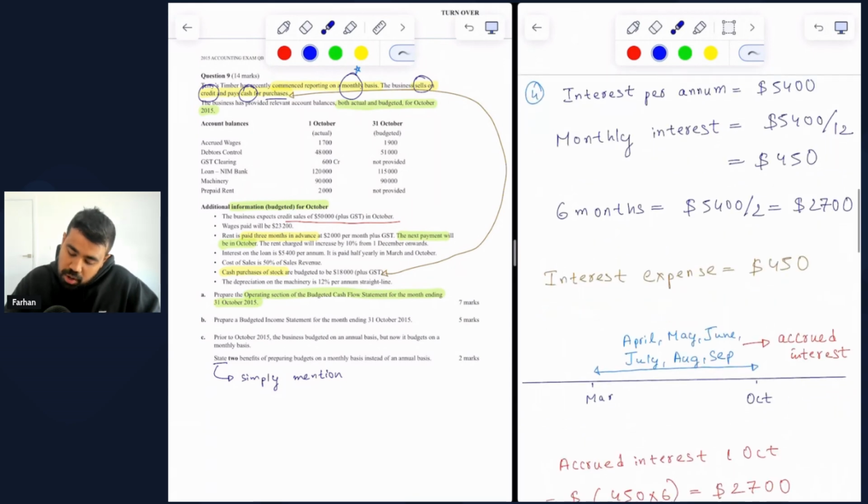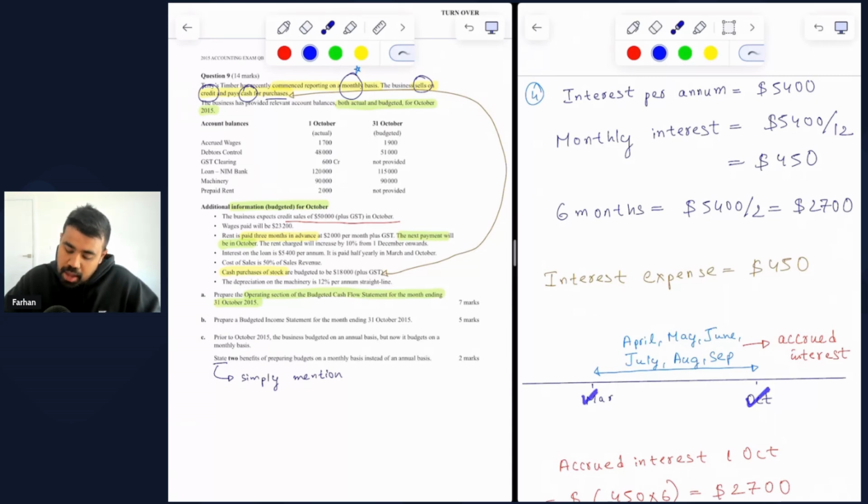Now here I have drawn a timeline to explain what's happening. We understand that we pay interest in March and in October. And whenever we are paying interest, it covers 6 months. So in between March and October, which is the month that we're concerned about, we had 6 months, which are April, May, June, July, August, and September.